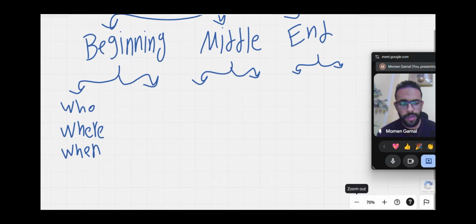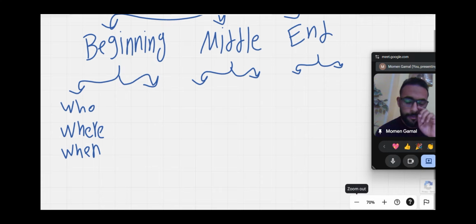You can also talk about the conditions of the story, the atmosphere of the story, what's happening around, or the surroundings of this story. So when I read your first paragraph, I should know this information. This is the beginning in the first paragraph.